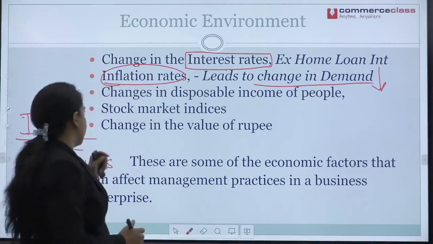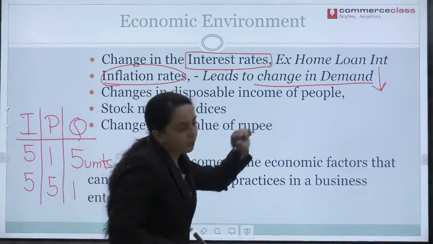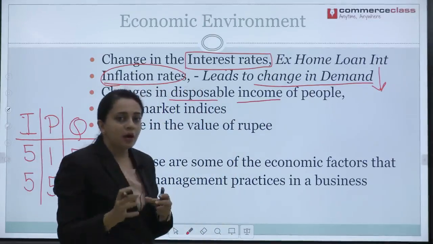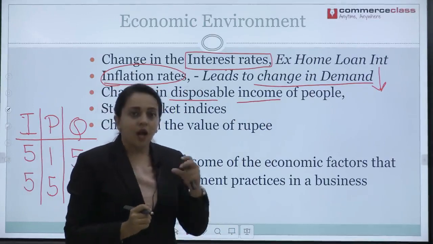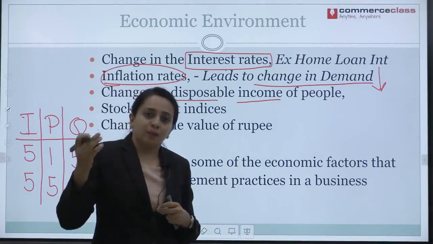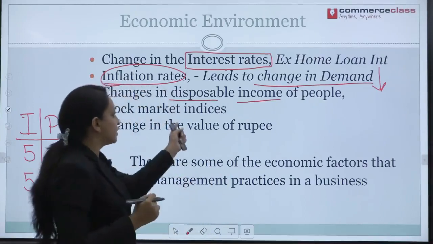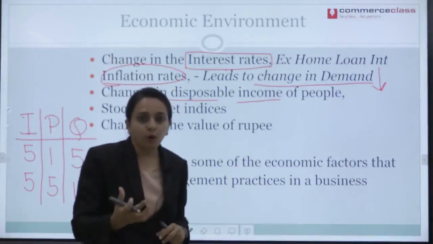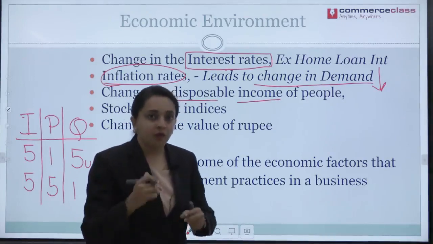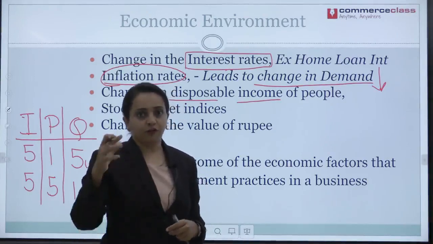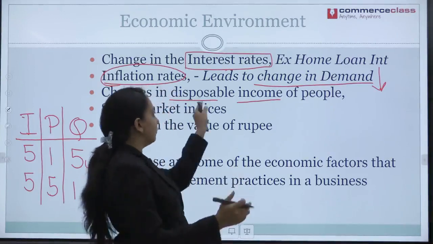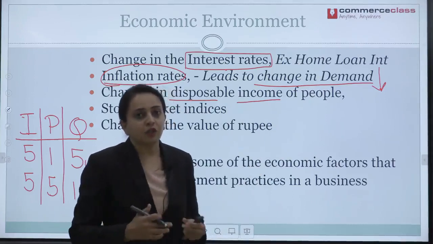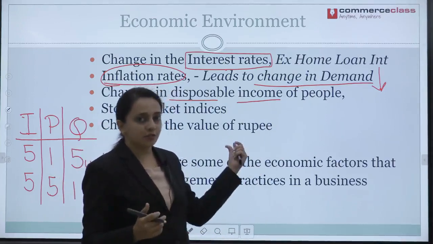Now, going to the next point, changes in disposable income of people. So what is disposable income? The amount of money that is left over after expenditure that can be spent on other things is called disposable income. Now, if the disposable income of people is more, they will want to spend more, which will in turn increase the profit of the business. If the disposable income is less, then people will be spending less, which will not be as beneficial to the economy. Understood how this affects the business?